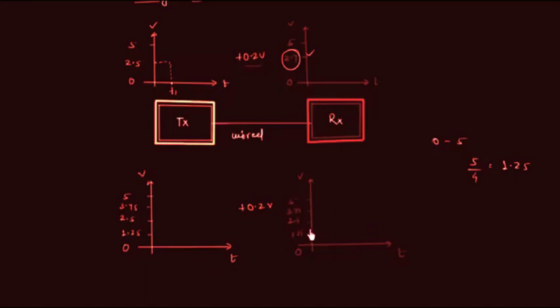Okay, now on receiver side we will have 2.5 plus 0.2 equals 2.7 volts. But you can clearly see we don't have the level equal to 2.7 volts. We have 2.5, and whenever there is a signal which is not equal to the level, we always take the level below it. 2.7, then we have 2.5. So we will consider the transmitted signal equal to 2.5, and that's what we transmitted. From the transmitter's end we transmitted 2.5, and at the receiver's end again we are getting 2.5. So the effect of noise 0.2 volts is cancelled out in case of digital signal.